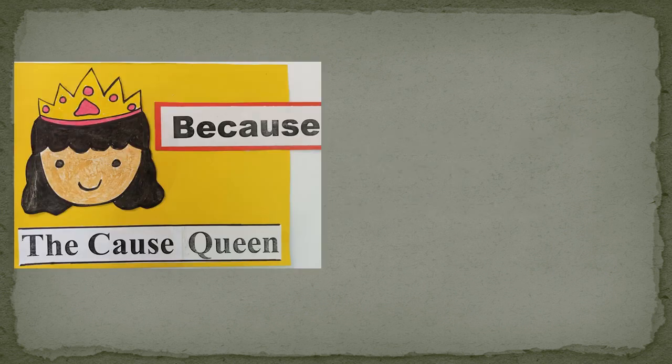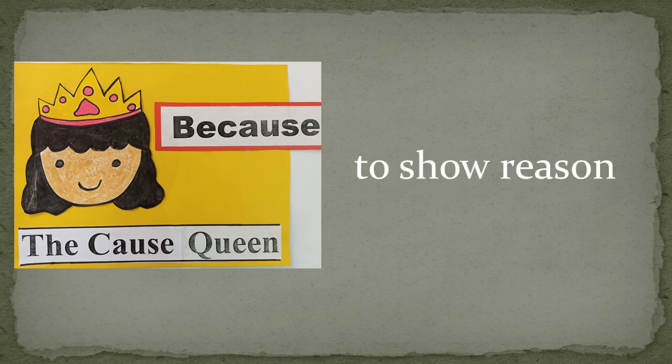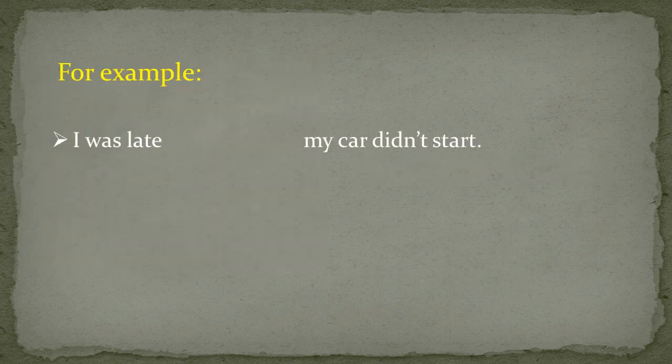The last conjunction is because. Because is the cause queen. Students, do you know the meaning of cause? Cause means reason. So when we have to show reason in the sentence, then we will use conjunction because.